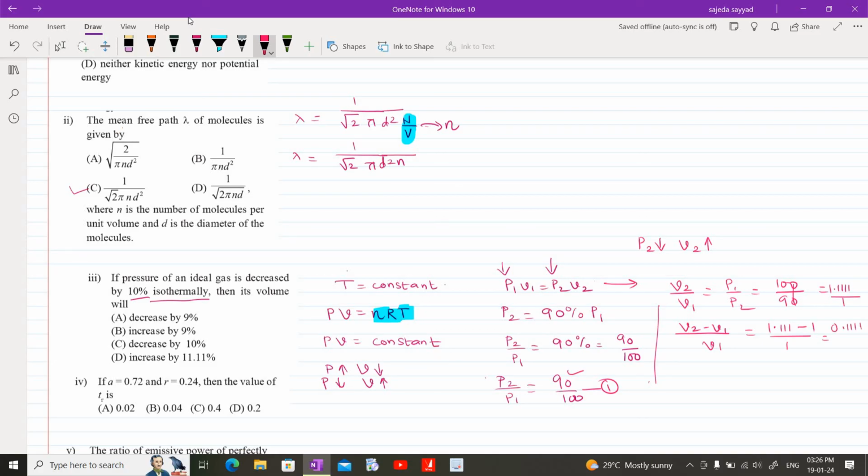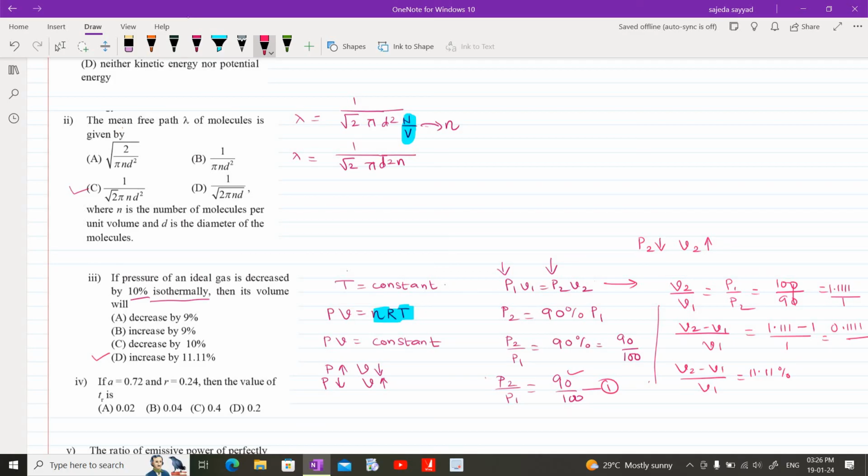So this is the increase in volume. In terms of percentage, this number has to be multiplied by 100, so it comes out to be 11.11%. So that is the answer D, increased by 11.11%.